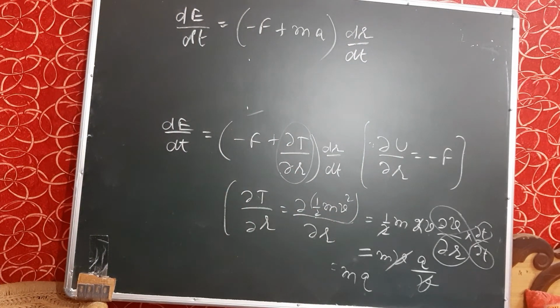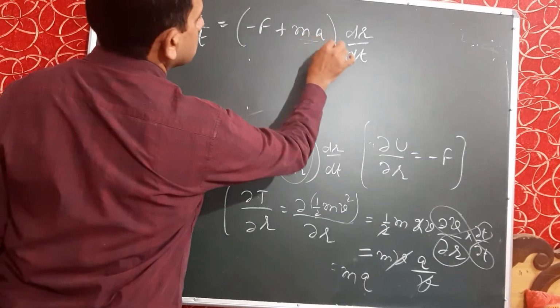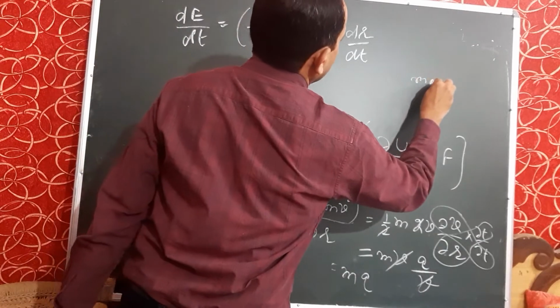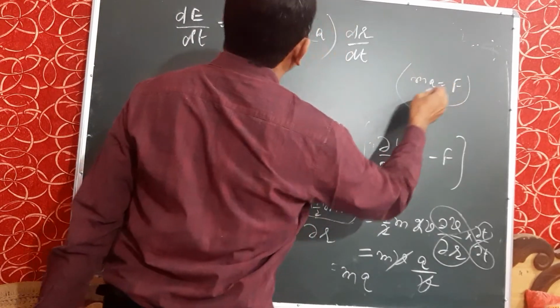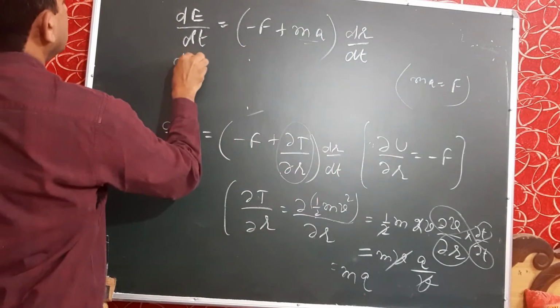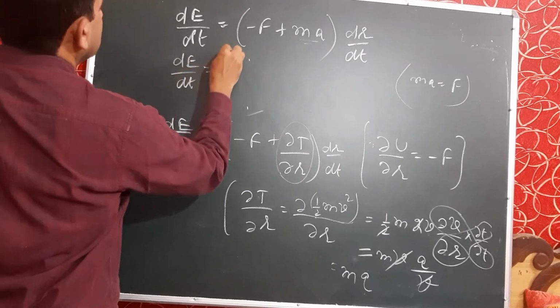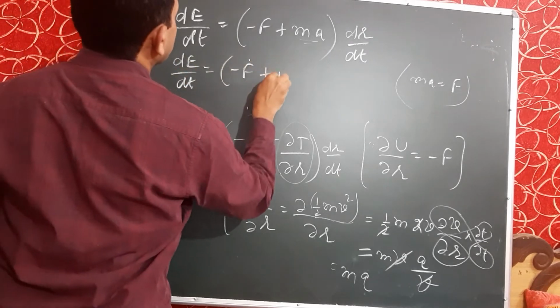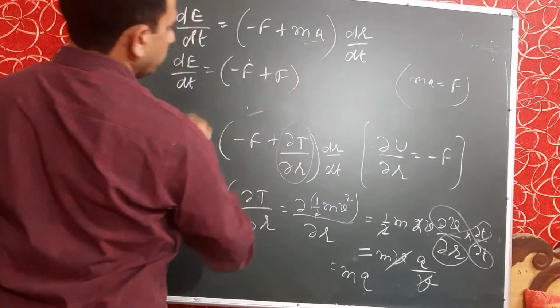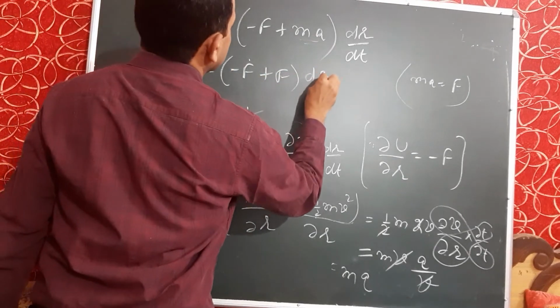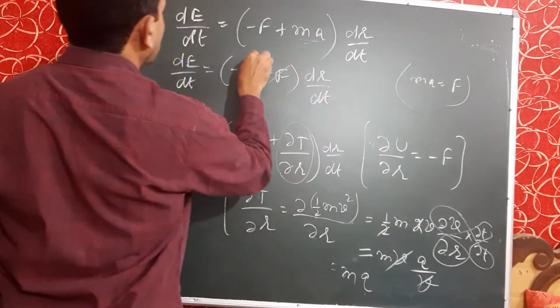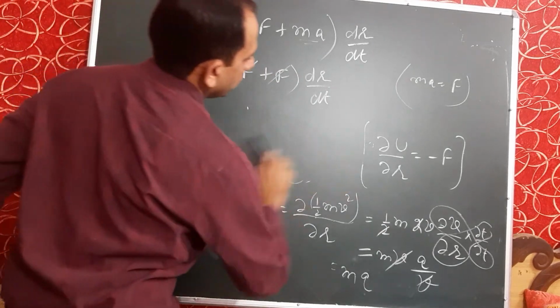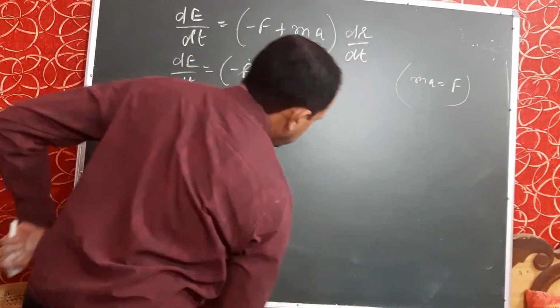By Newton's second law of motion, we know that ma is equal to force. So dE upon dt is equal to minus F plus F into dr by dt. This F cancels with the minus F, and the answer is 0.